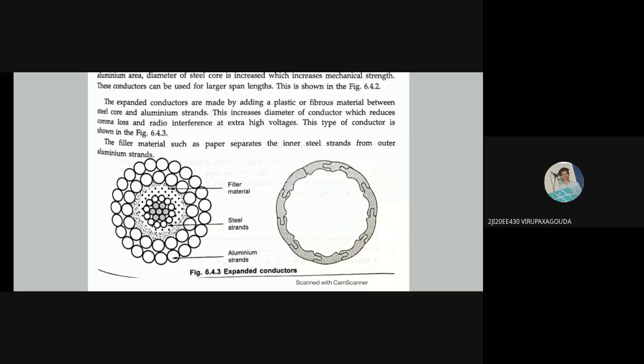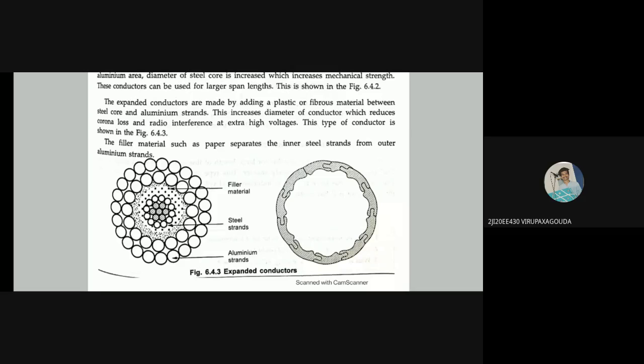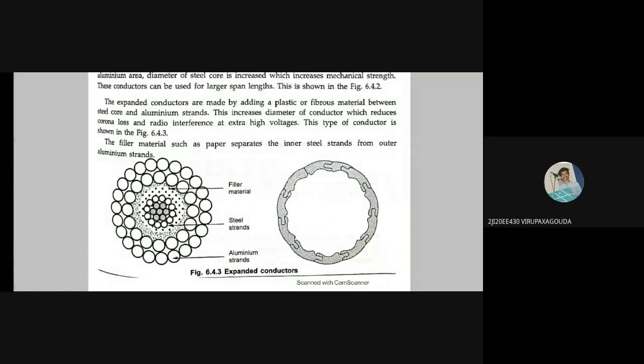Now what happens? The expanded conductors are made by adding a plastic or fibrous material, that is the filler material, between the steel core and aluminum strands. This increases the diameter of the conductor, which reduces corona loss and radio interference at extra high voltages.